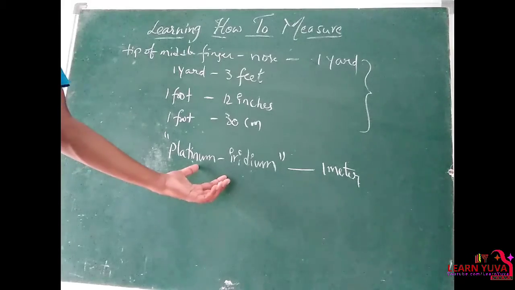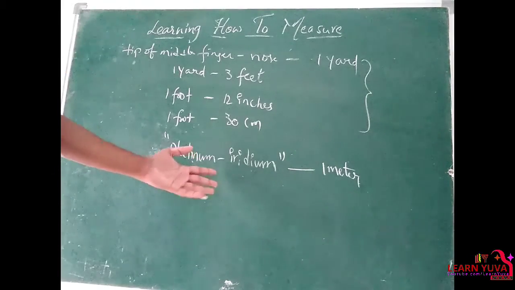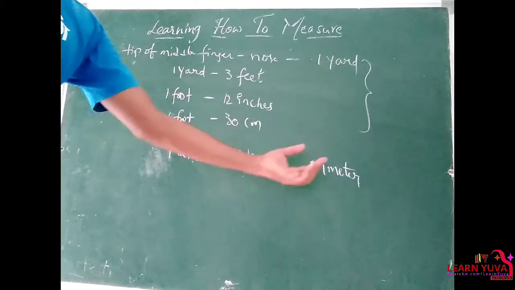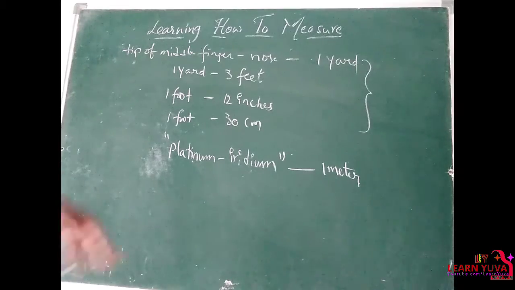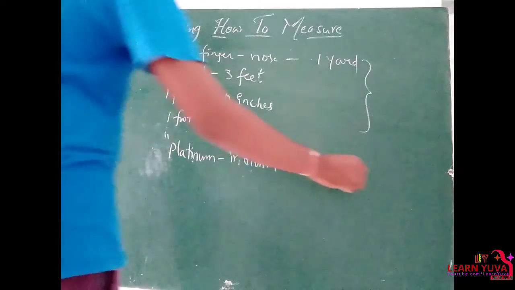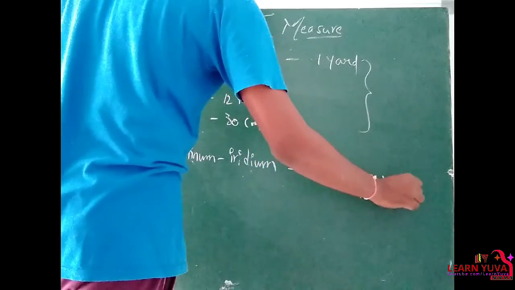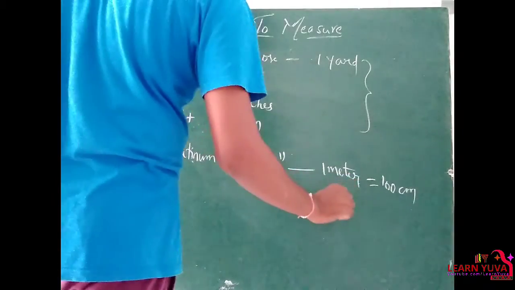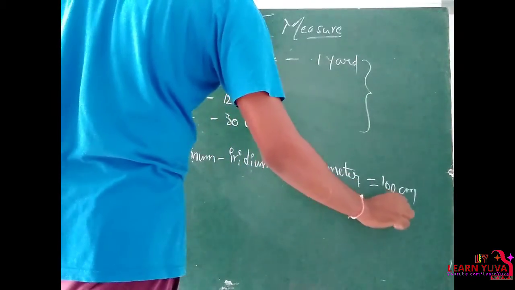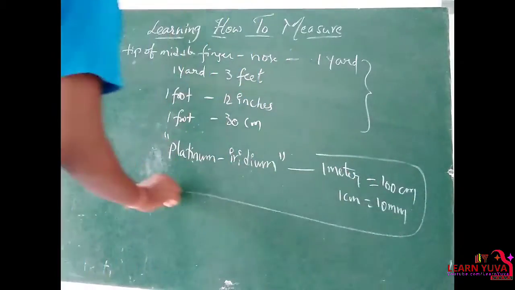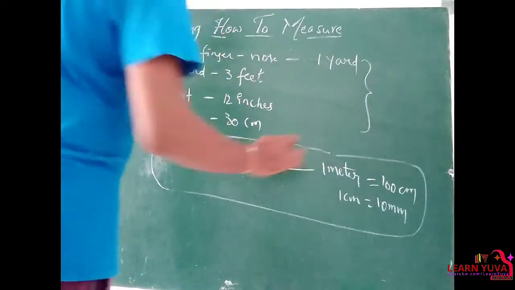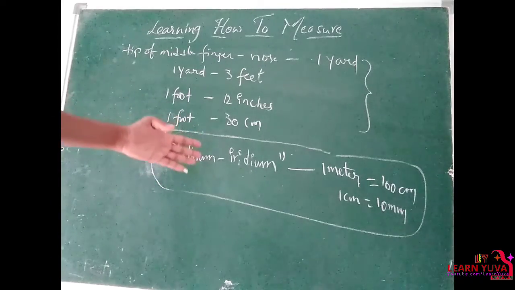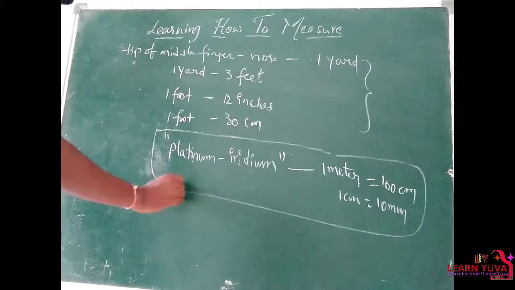That material, platinum iridium at a particular temperature, they decided the length of this metal is 1 meter. So again, this 1 meter is divided into 100 equal parts and they name it 100 centimeters. And each centimeter is again divided into 10 millimeters. So this is the reference which is taken, and this unit is used all over the world. This is the original scale and it is preserved in the France Museum.